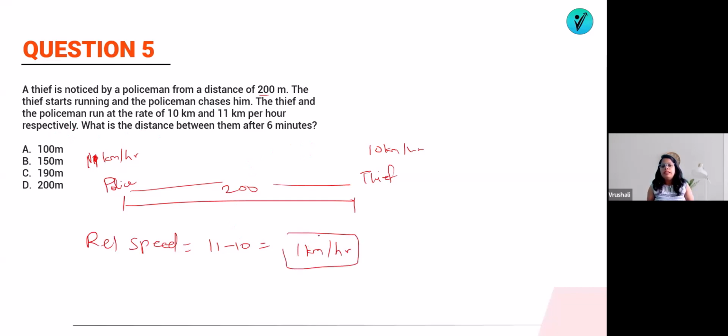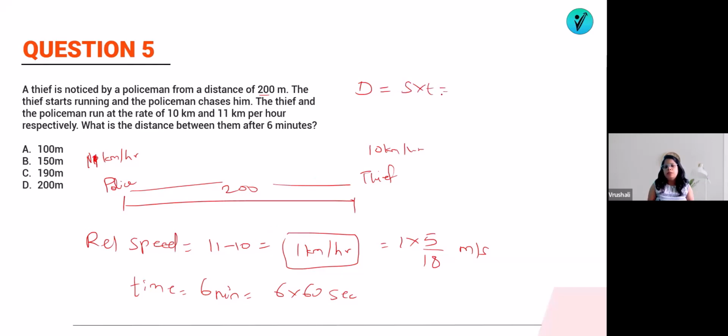Now I know that the relative speed is 1 kilometer per hour, which is 1 into 5 by 18 meter per second, because this distance is 200. And time is how much? Time is 6 minutes, that means 6 into 60 seconds, right? So what will be the distance covered by the policeman and thief? The distance will be equal to speed into time, where the relative speed is 5 by 18 and time is 6 into 60. This is the distance which has been covered.